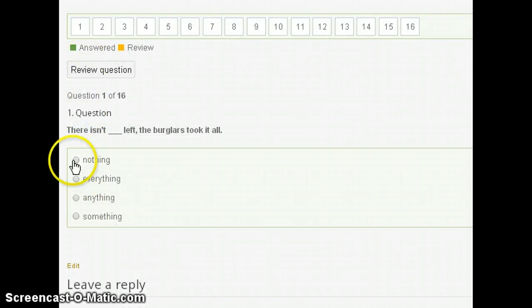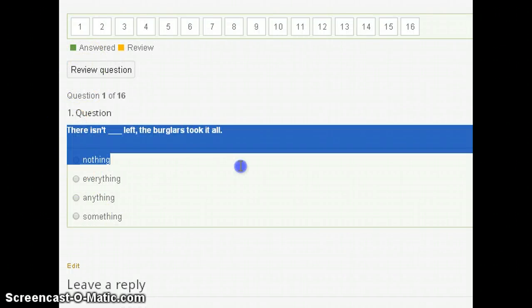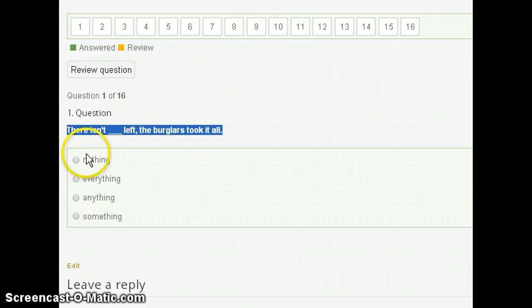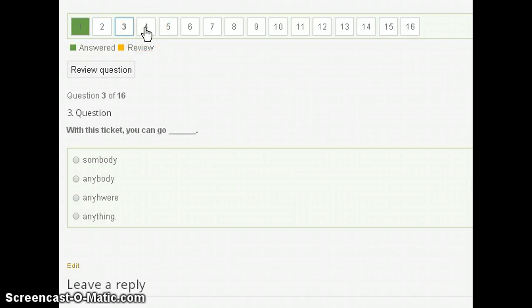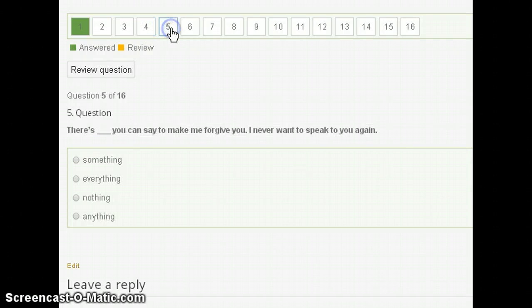Here it is. Read the sentence. One word is missing. There are four choices, and only one of them is correct. Please choose the correct one. After you have chosen the correct choice, go to the next question. Complete the whole quiz and then analyze your mistakes, because the quiz has an option to show you all of your mistakes, what you have done incorrectly and what you have done correctly.